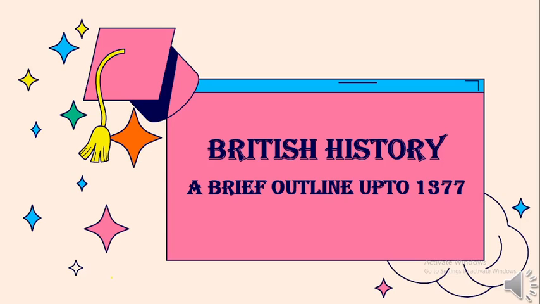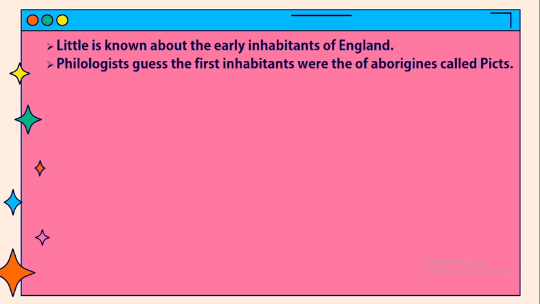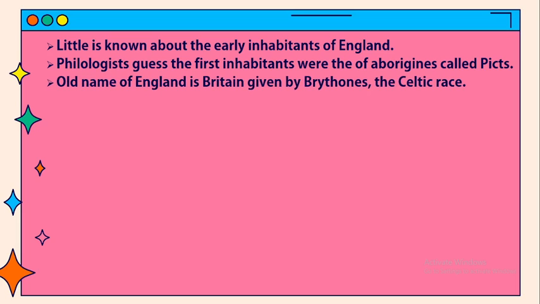British history. A brief outline up to 1377. Little is known about the early inhabitants of England. Philologists guess the first inhabitants were the aborigines called Picts. The old name of England is Britain, given by the Brythones, the Celtic race.